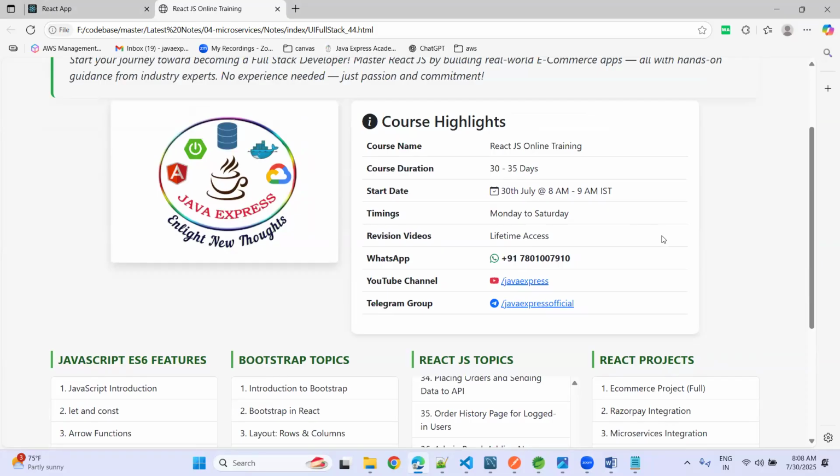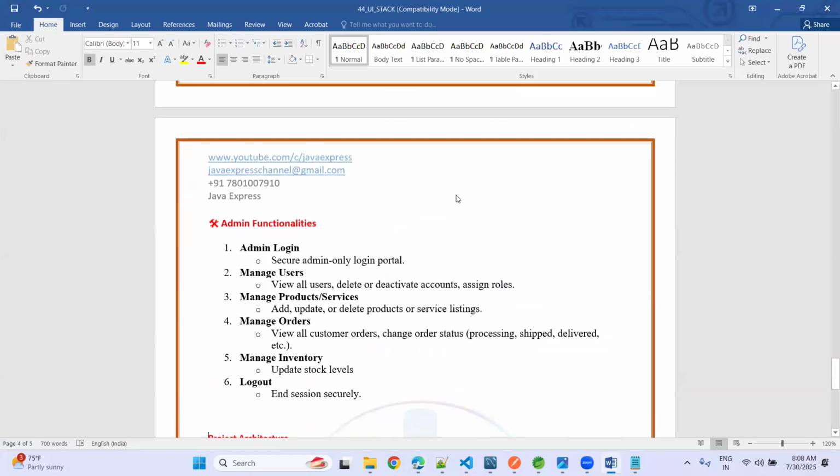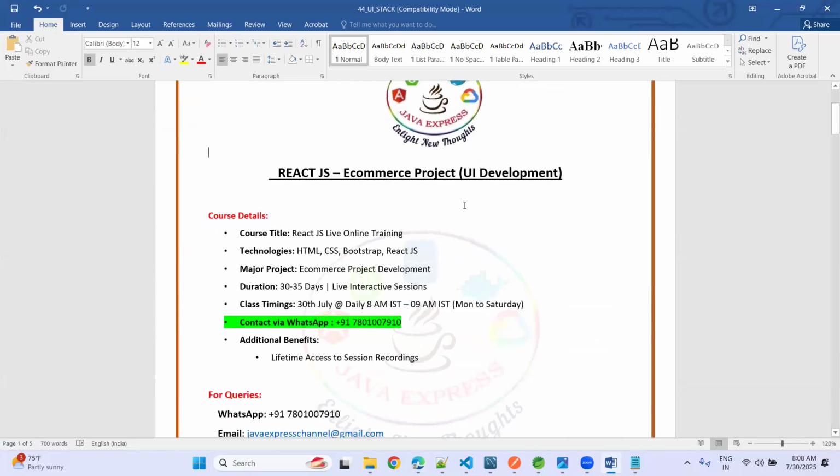Now, as part of this course, let me show you the complete modules. It's completely live, interactive sessions because of the UI. UI is not that easy, but I will make it very simple to learn for development. A lot of people think React JS or Angular JS is difficult and that we cannot learn it, but that's not required, guys. We can make it very simple. We are going to discuss how we can develop a complete end-to-end e-commerce application as well.